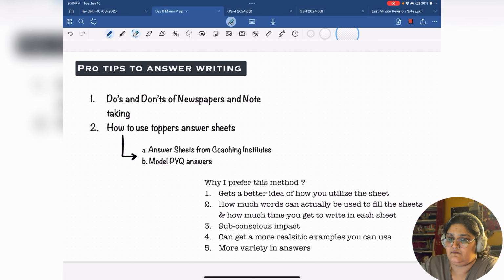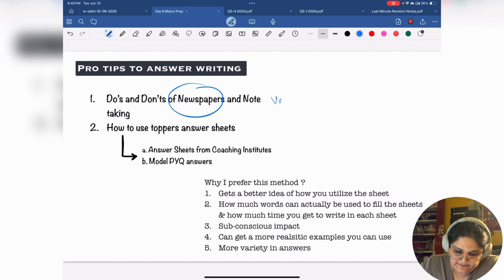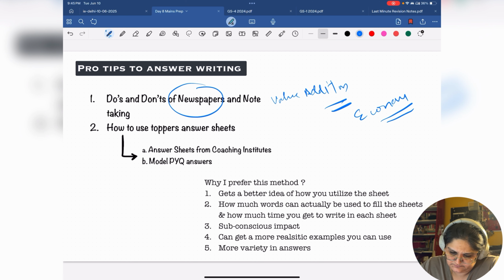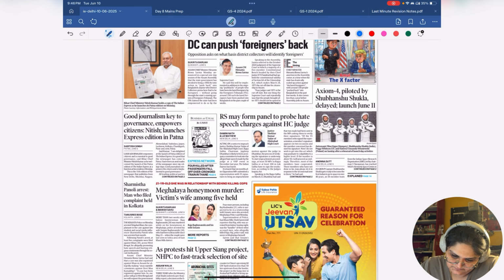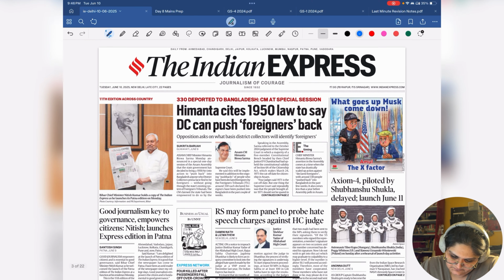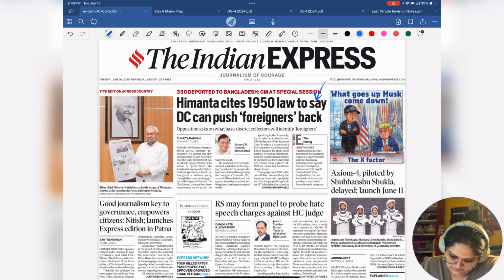Now let's go to how to use newspapers in your note taking for value addition purposes. See, you have to be very, very, very economical when it comes to what you can take from a newspaper. Most of it is not to be used. What I'm going to show you is a demo of how that is done. So let's take today's newspaper. You will see on the main page like this.